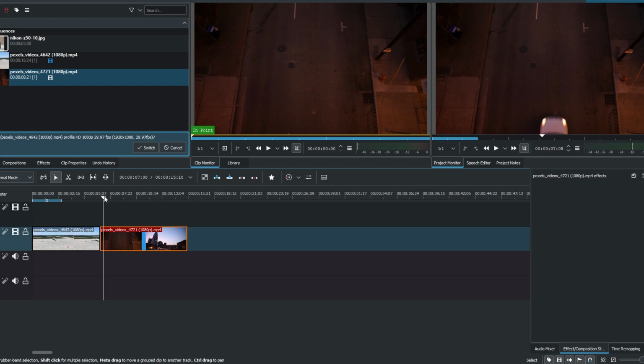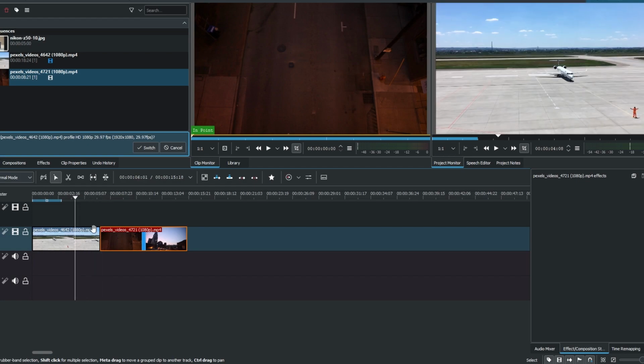Hey guys, in today's video I will show you how to add transitions in Kdenlive. Here, we have two clips on your timeline, and there is some space between them for the transition. However, click the bar button between the clips, and you will see options for different transitions.